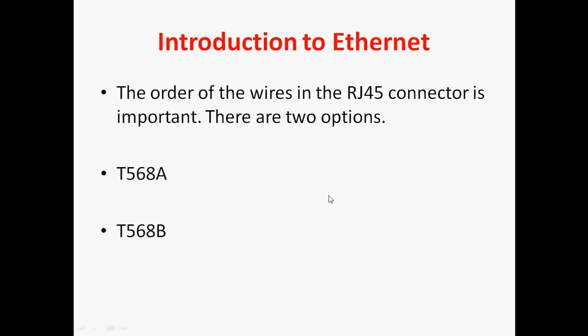Okay, next one, the order of the wires in the RJ45 connector is very important. There are two options: T568A model and T568B model. If both ends are T568A or both ends are T568B, that should be a straight through cable. If one end is T568A and the other end is T568B, that is a crossover cable. We can discuss further about these topics.